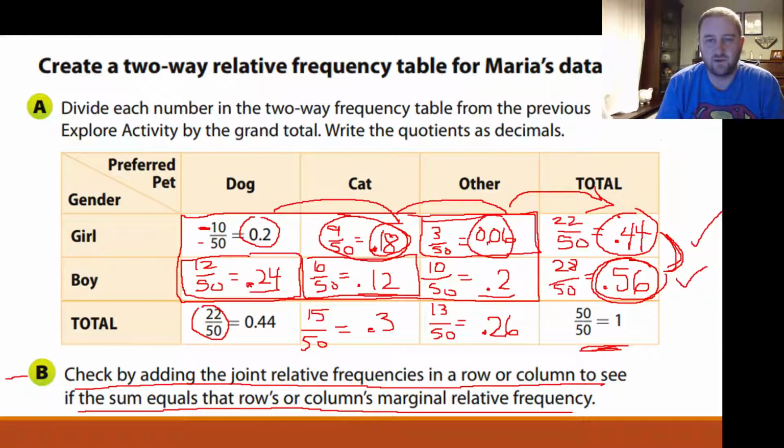So both of those are good. We can also do columns as well. 0.2 plus 0.24 is 0.44. 0.18 plus 0.12, that's 0.30. And then 0.06 plus 0.2 is 0.26. Okay? So that's how you set up a relative frequency table.